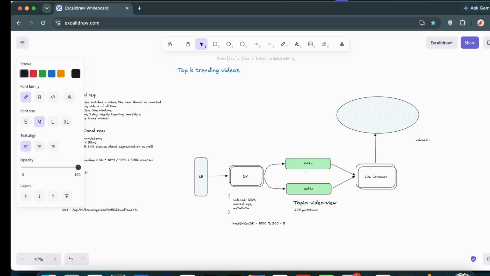So here the video ID is the first column. Then there is obviously the view count. Let it be like 1,000 views that we got in an hour. Timestamp is also there. So on a per hourly basis, we are just flushing the data into the DB. So it could be like 11 a.m., whatever the timestamp that we are holding. Those are a couple of things, some other metadata and all, we are just holding in the database.